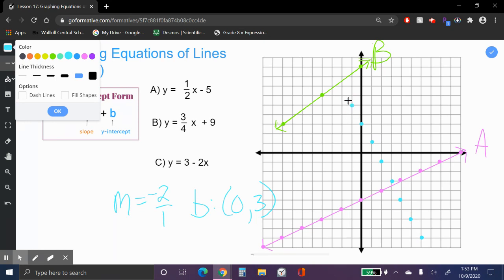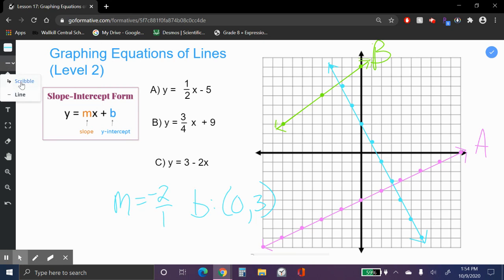And up 2 to the left 1. And notice it's a negative slope. It is going down from left to right. So this is going down from left to right. That's why it's negative. Our beautiful arrowheads, magnifique. And then we have scribble. We're going to scribble C in there. All right. So again, important you label your lines so I know which one is which.